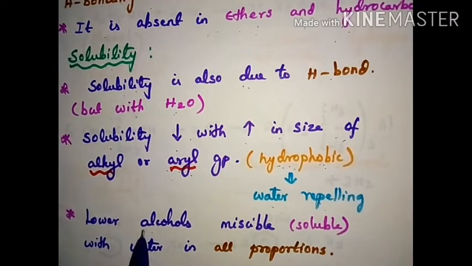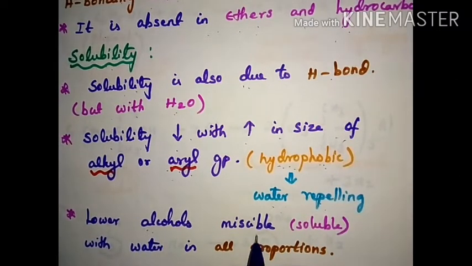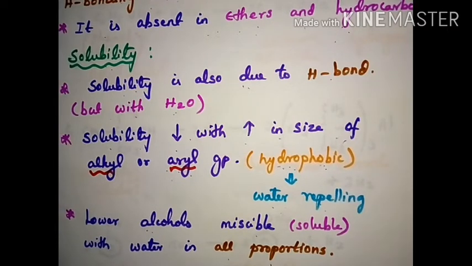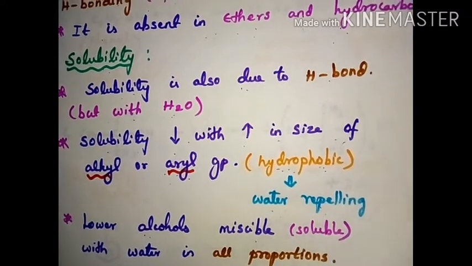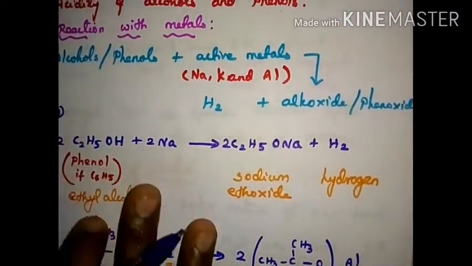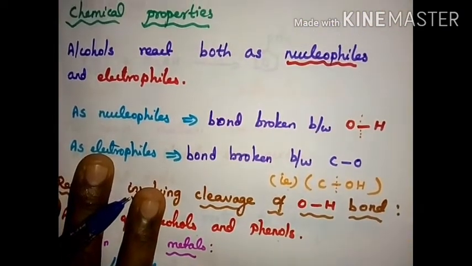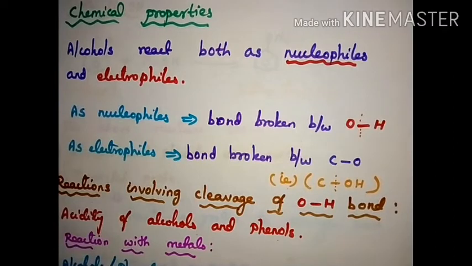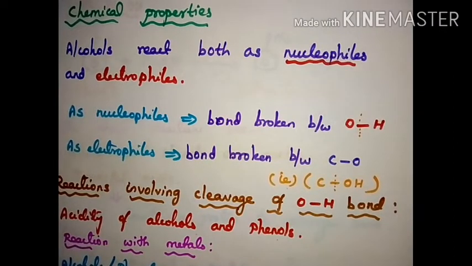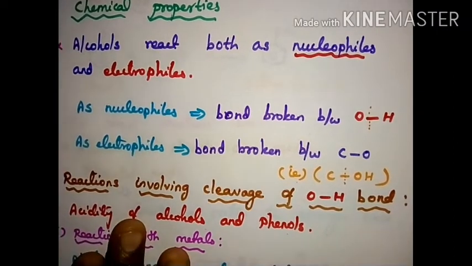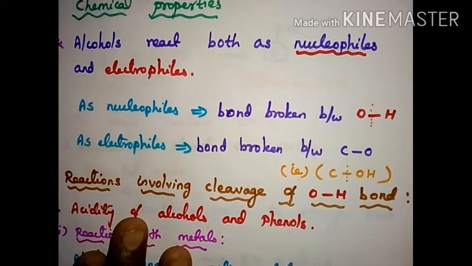Lower alcohols, that means fewer carbons, are miscible, that means soluble in all proportions. In all proportions means we can take any ratio, in excess amount or in less amount. It has a tendency to be soluble in water. So solubility and boiling point both are the same in that they depend on intermolecular hydrogen bonding. If it is boiling point, it is between themselves. If it is solubility, it is between water and alcohol.